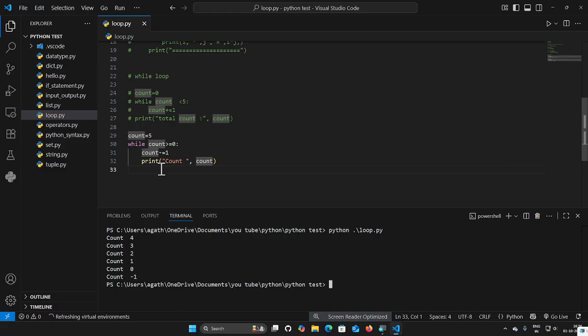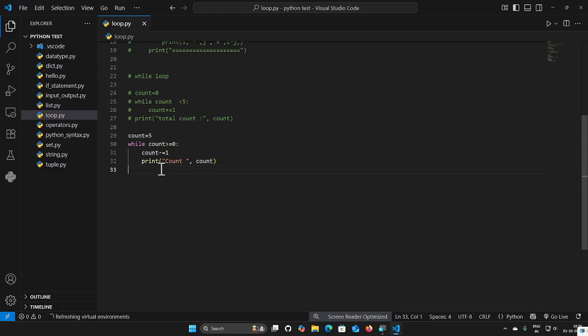So this is the loop concept. If you have any doubt or need clarification, you can ask your doubts in the comment section, or you can send a mail.